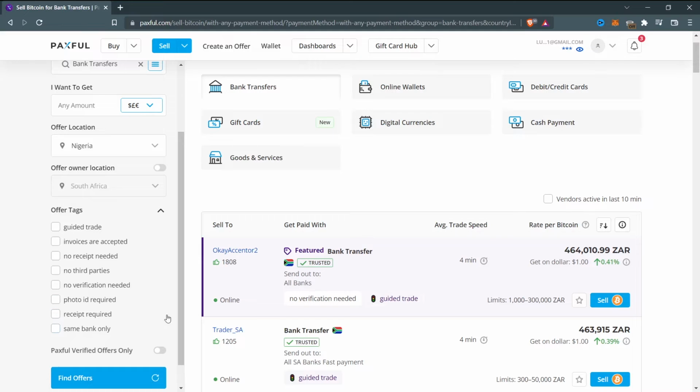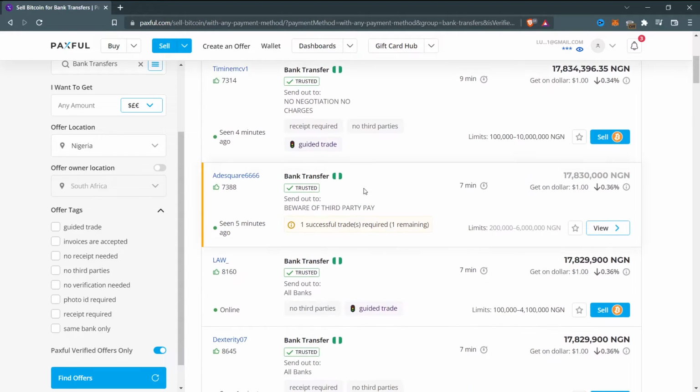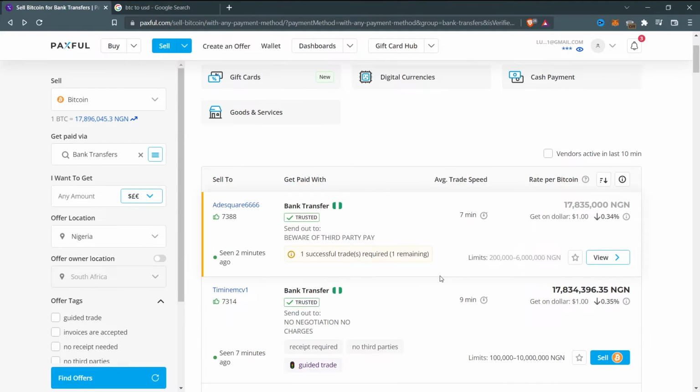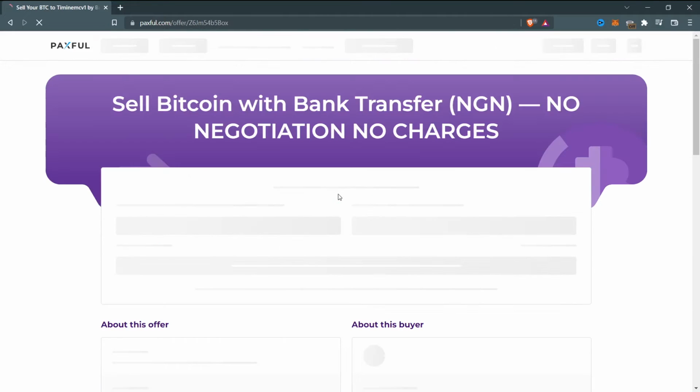And most important, you should always turn on this feature, Paxful verified offers only, and click find offers. You can see that the first person who is willing to buy Bitcoin right now is willing to pay via bank transfer, and the next person as well, and so on going downwards. So these countries don't have enough supply of Bitcoin, and if you go there and start selling Bitcoin, you'd get more arbitrage opportunities. So let's say I want to sell this Bitcoin to this guy. I'm just going to click sell.